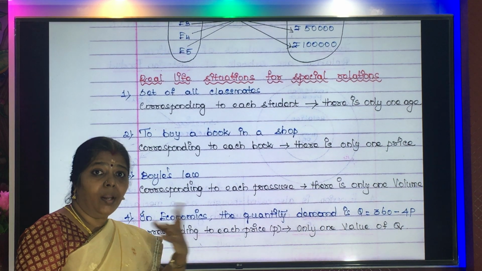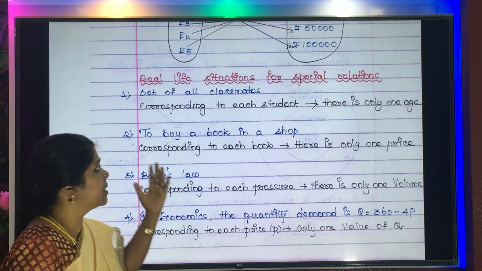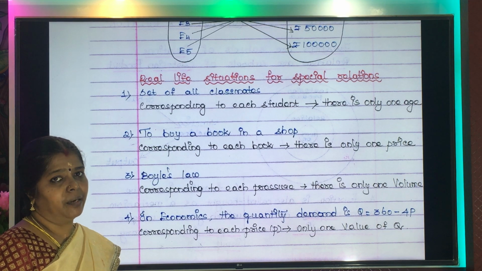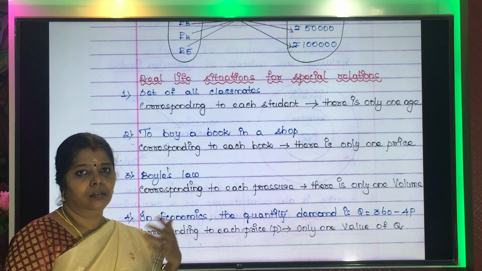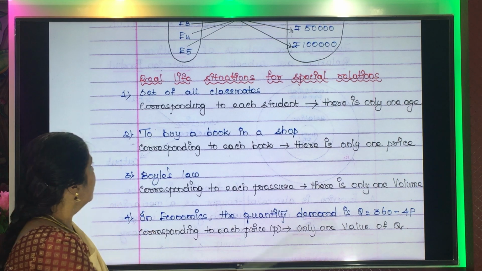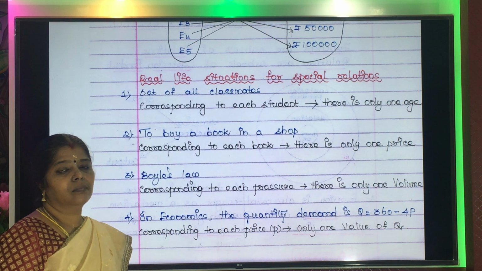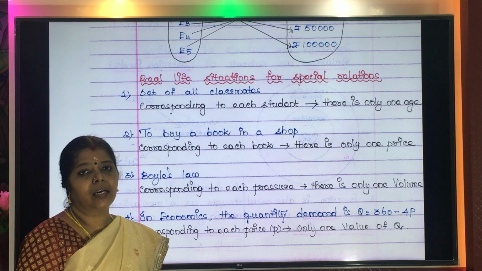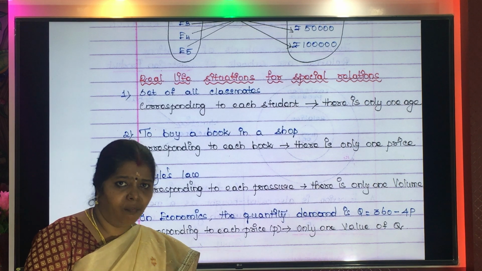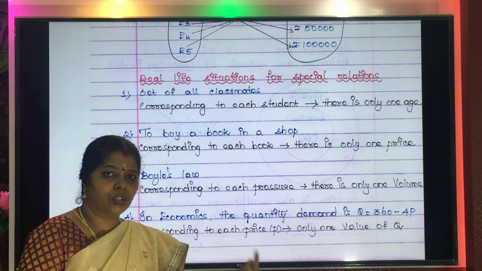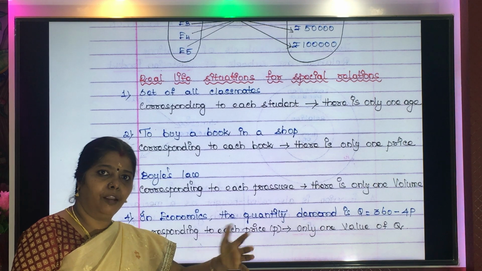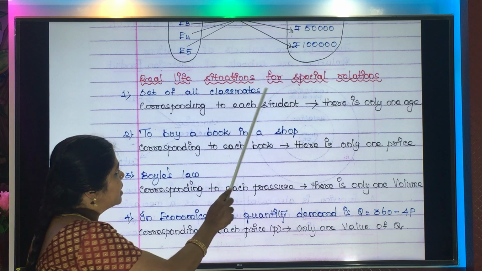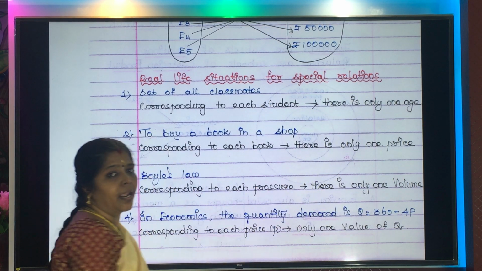Now, in order to give more insight to understand function, let us consider some real life situations. The first one, set of all classmates. You all have your own classmates. So corresponding to each student, there will be one and only one age. Maybe there are 30 students in your class. Each student will have only one age, right? Can a person have 2, 3, 4, 5 ages at a time? It is not at all practical, right? So each student will have only one age.